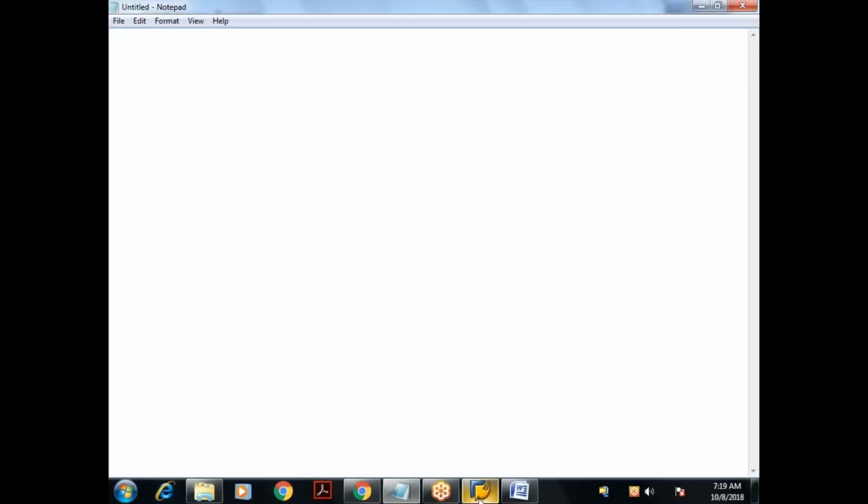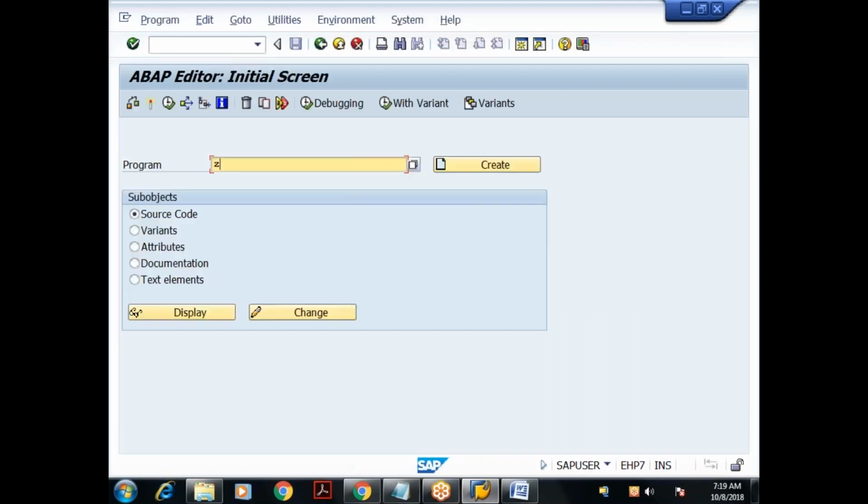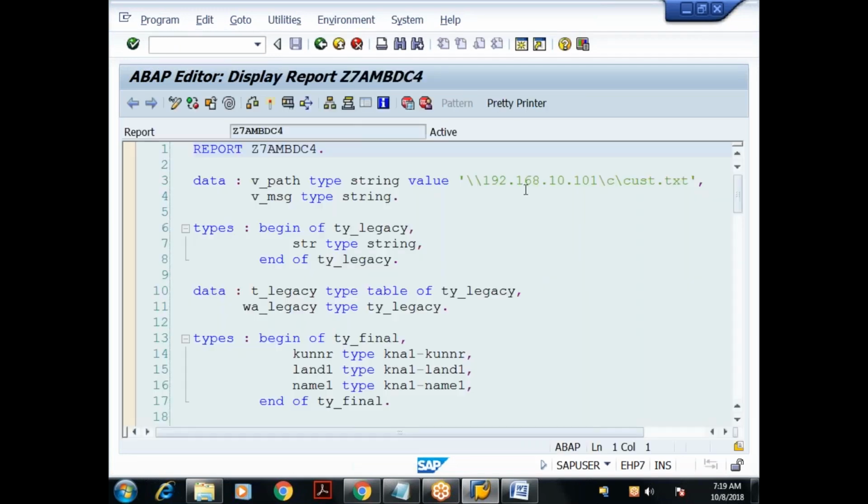Yeah, in the last class, let me open the last example. This is the example you have seen where we have done the data migration and we kept that file on the application server.